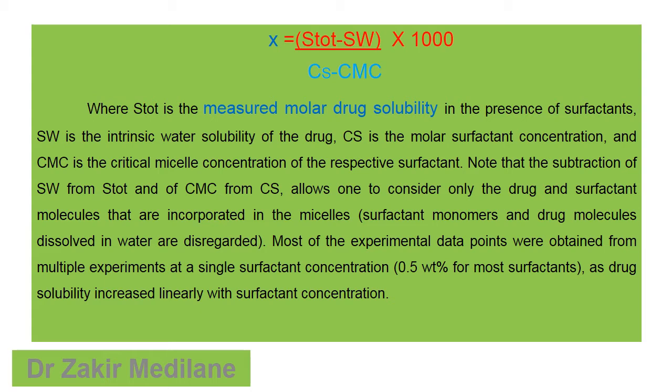So we have to calculate the drug solubilization by using the formula X is equal to (STOT minus SW) into 1000 divided by (CS minus CMC). Most of the terms you are familiar with. Once again, I will explain here. STOT is the measured molar drug solubility in the presence of surfactant, and SW is the intrinsic water solubility of the drug, whereas CS is the molar surfactant concentration, or we can say the concentration of the surfactant, and CMC is, as we know, the critical micellar concentration of the respective surfactant.